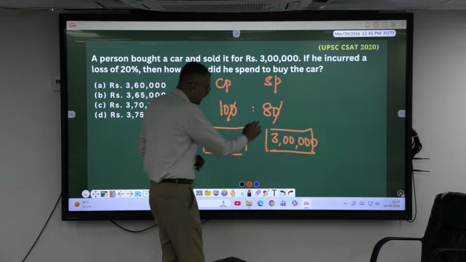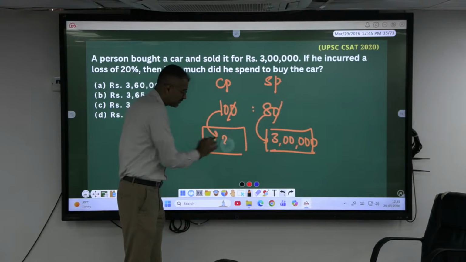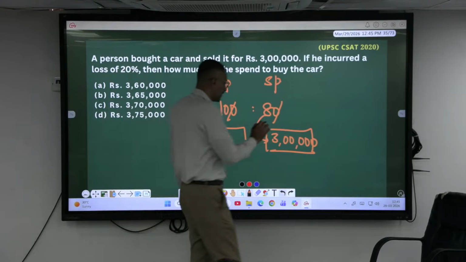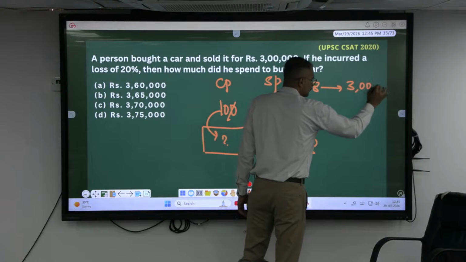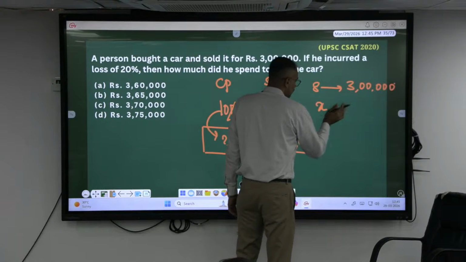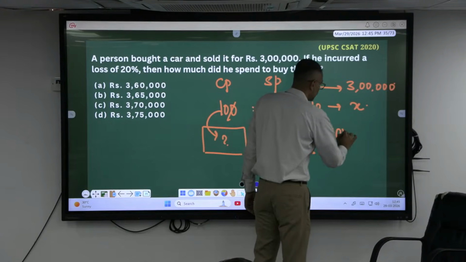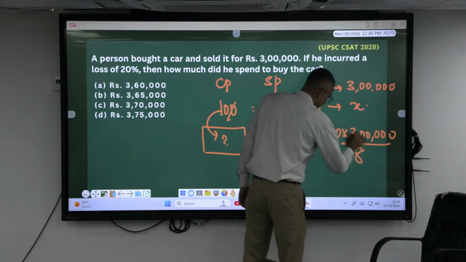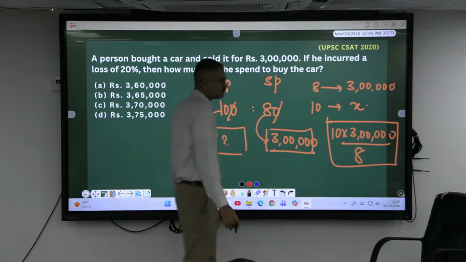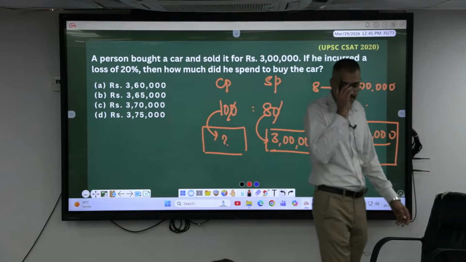At the place of 8, you have 3 lakh. At the place of 10, what has to be written here? If 8 parts is equal to 3 lakh, then 10 parts is equal to x. Yes sir, 10 into 3 lakhs divided by 8. This is your answer. Simplify it. It goes, see, 3 lakh divides by 4 and 5.